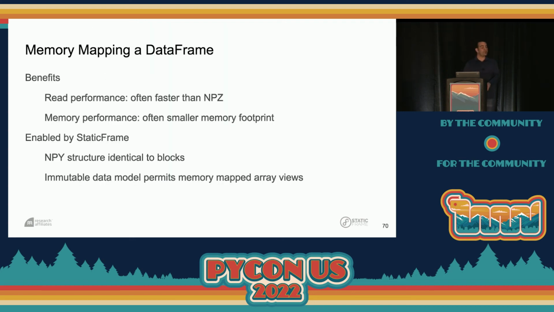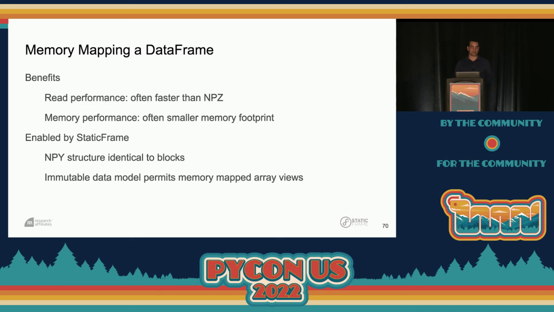So memory mapping a data frame provides significant benefits in read performance, often being faster than NPZ, maybe always, and offering better memory performance. And this is really enabled by StaticFrame, in part because the NPY structure is identical to the blocks, and those blocks are adjacently consolidated, meaning we don't have to do any translation to get at that underlying data.